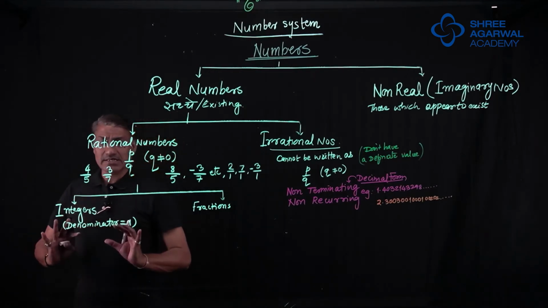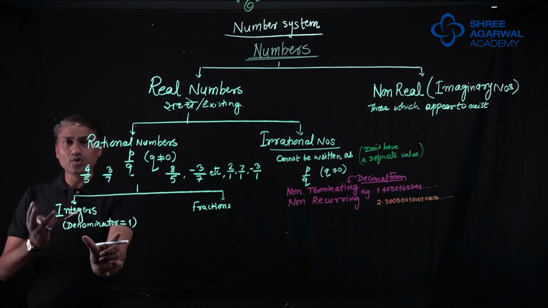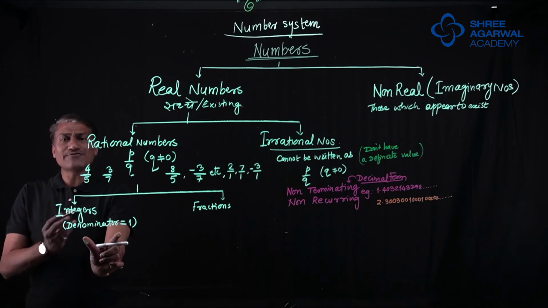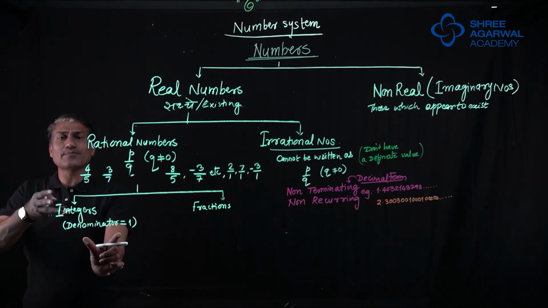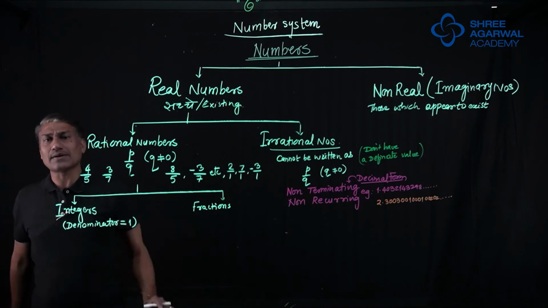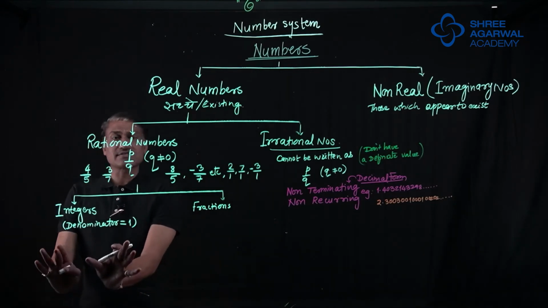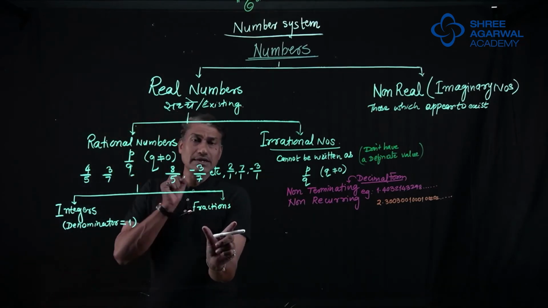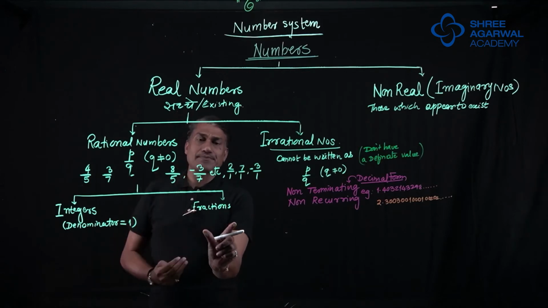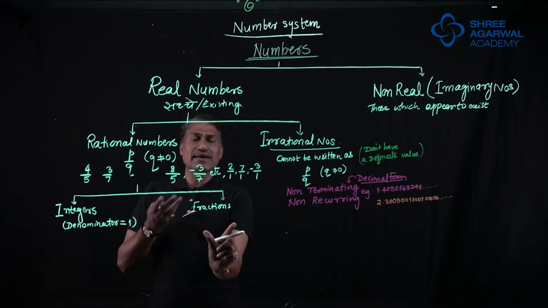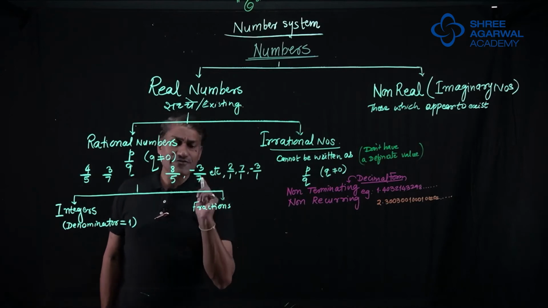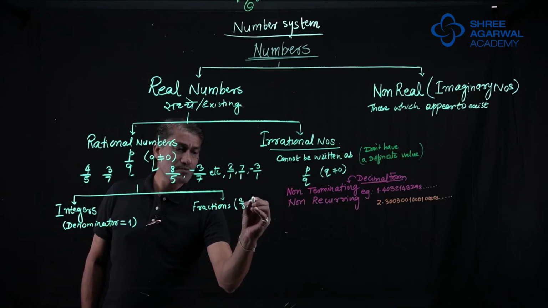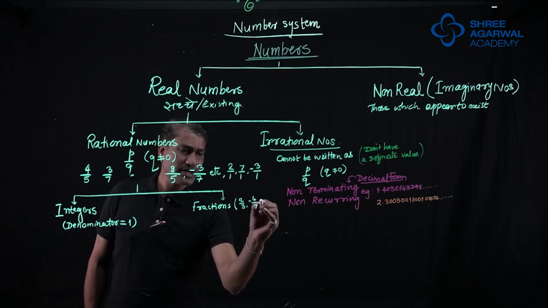Now in integers, as I told you, the denominator is 1, like 2, 3, 5, 7, minus 8, minus 10. So when I say 2, 3, 5, I want to say 2 upon 1, 3 upon 1, 5 upon 1, 7 upon 1, minus 10 upon 1. So they are integers. Their denominator is always 1. But if the denominator is other than 1, it can be 2, 3, minus 5, minus 7, it becomes a fraction. If I give you an example, 2 upon 3, minus 4 upon 8, 7, etc.